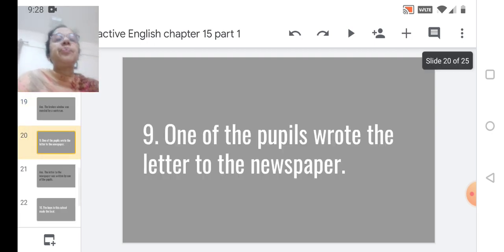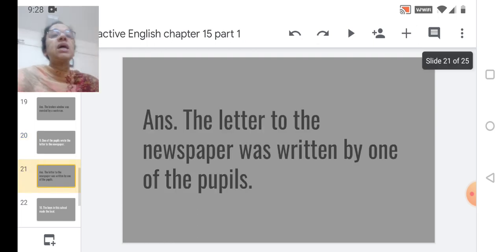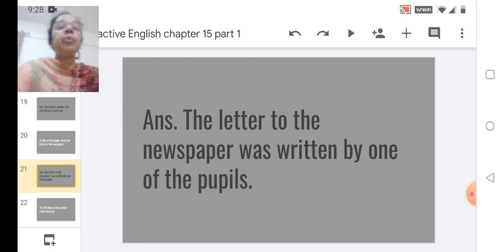Okay, next. One of the pupils wrote the letter to the newspaper. So how will we do this? The letter to the newspaper was written by one of the pupils.